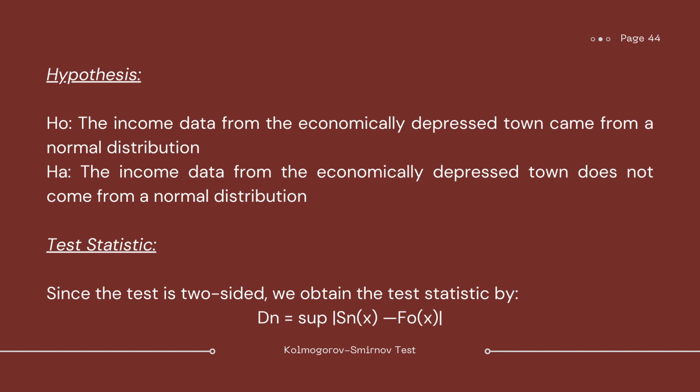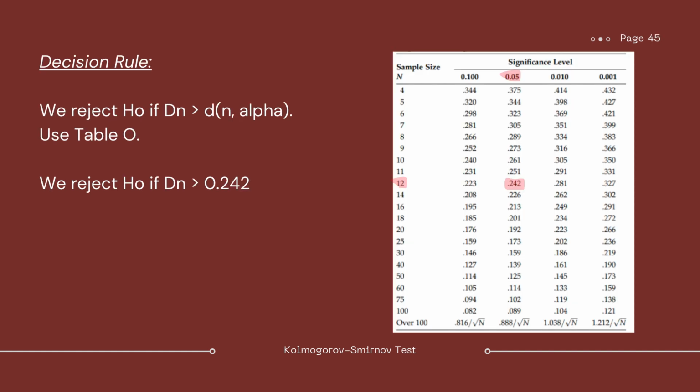And for our test statistic, it is the same as before, which is the supremum of S of x minus the F null of x. For our decision rule, we reject the null if D sub n is greater than D n alpha. So we use table O, and we see that since n is 12 and our level of significance alpha is 0.05, we reject the null if D sub n is greater than 0.242.